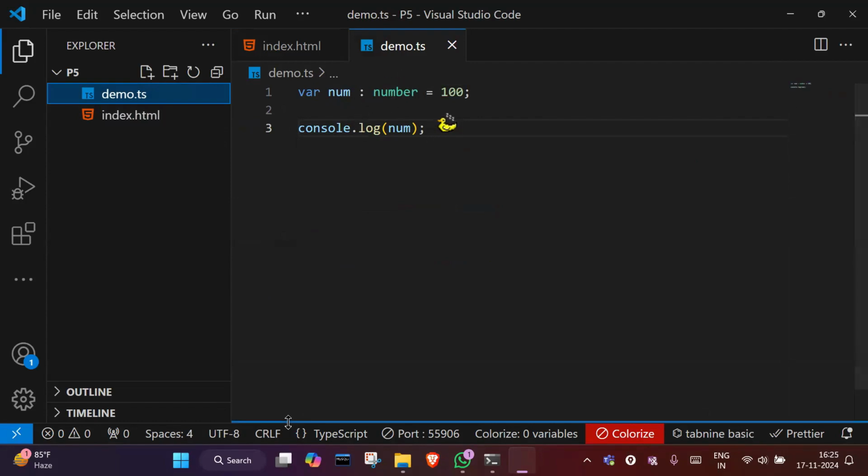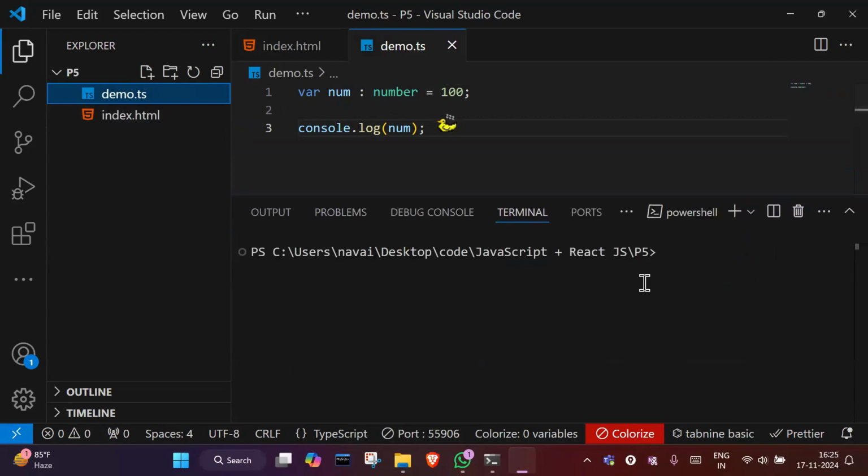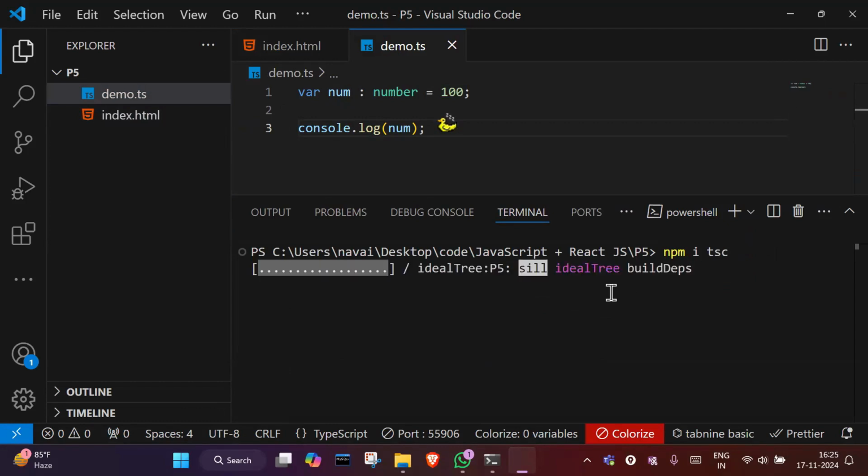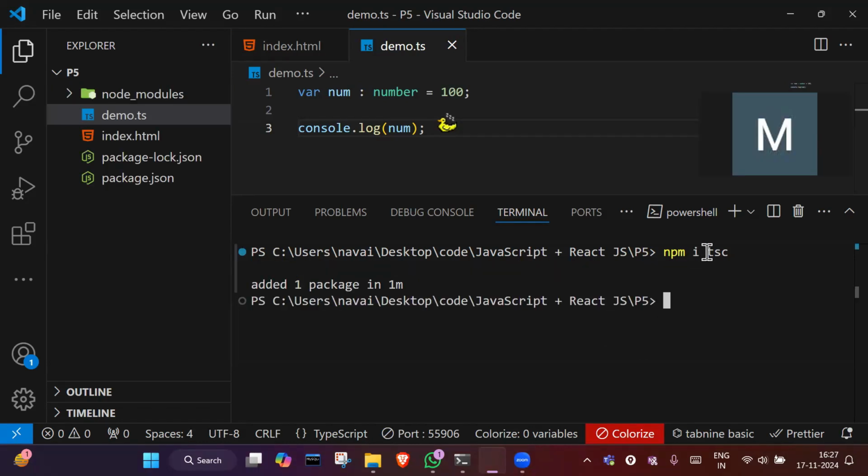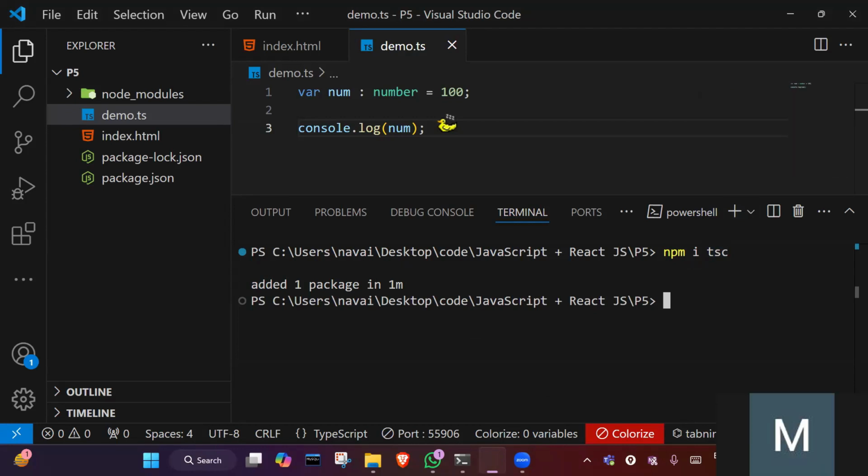So first I will open my terminal here, and I will download a TypeScript compiler. So I will write here npm i typescript, okay. Once it installs, this tsc compiler is downloaded. Now what I will do, I will compile my demo.ts file. So when I compile my demo.ts file by writing tsc, now I will write the file name demo.ts.